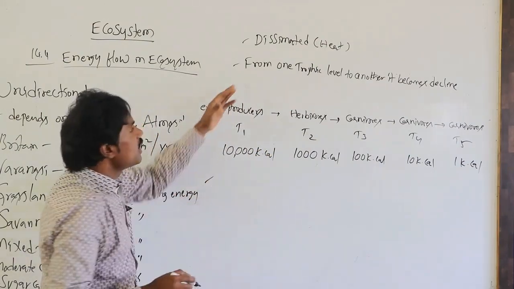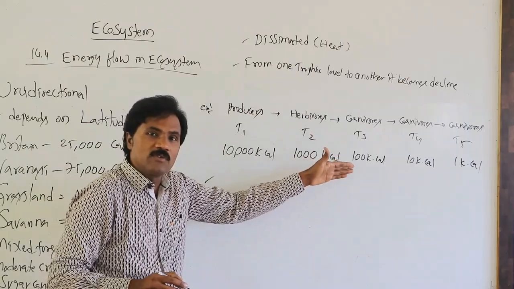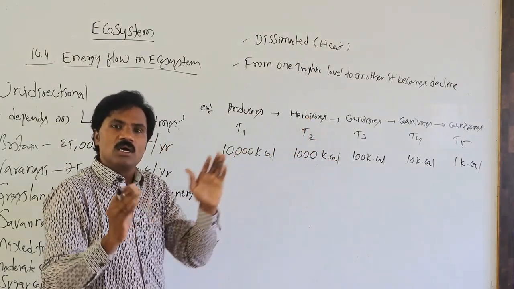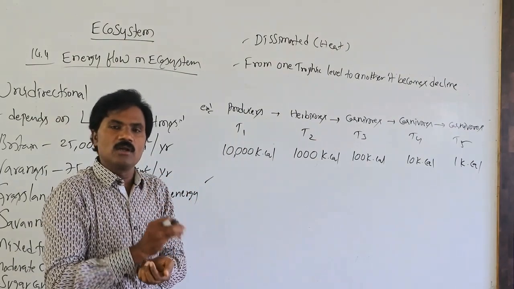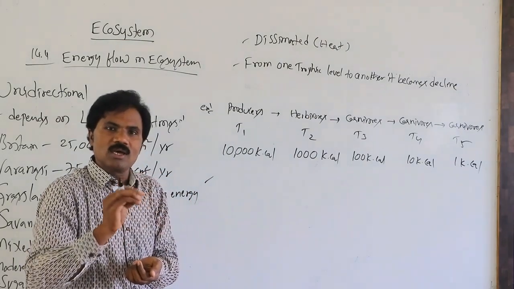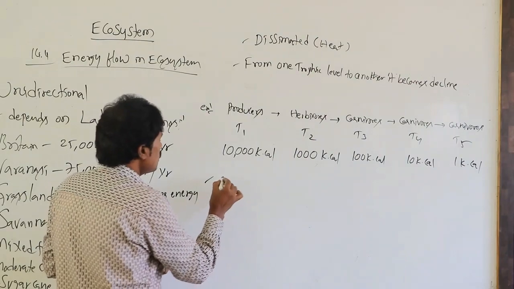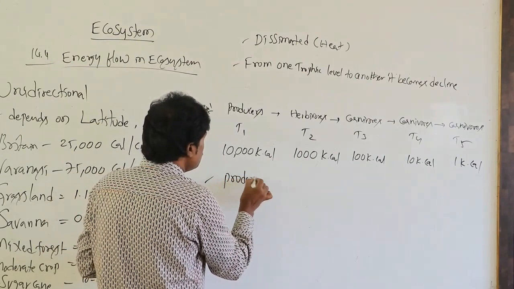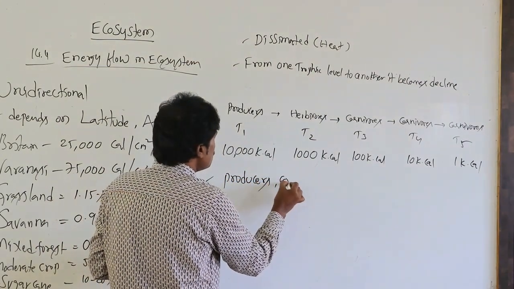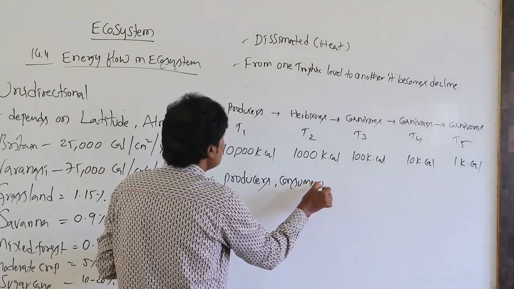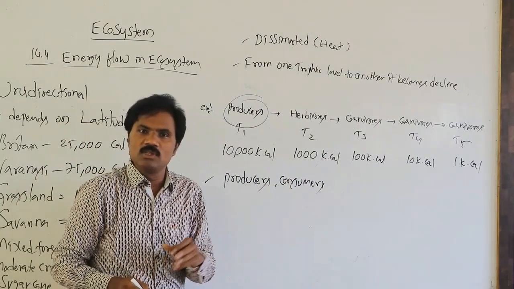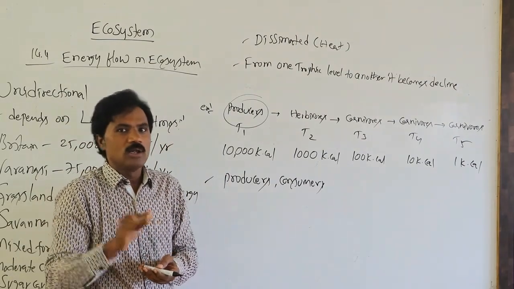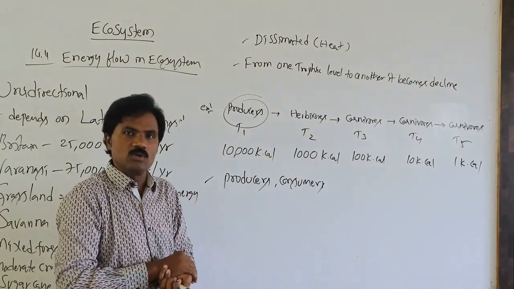Related to these different levels, what is commonly present in energy flow? Here we commonly observe producers as well as consumers. Producers means autotrophs, which prepare their own food material with the help of chlorophyll in the presence of photosynthetically active radiation.